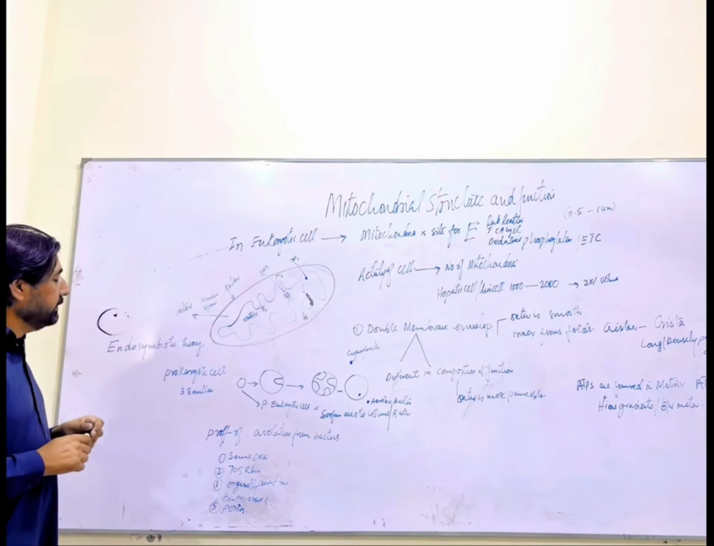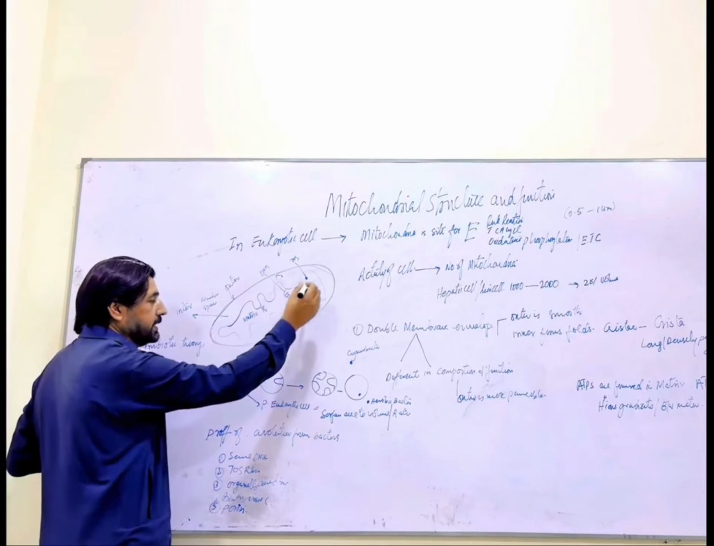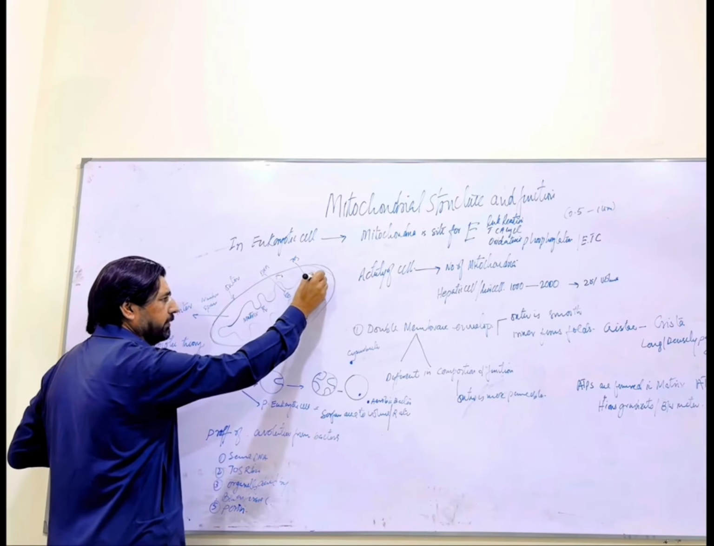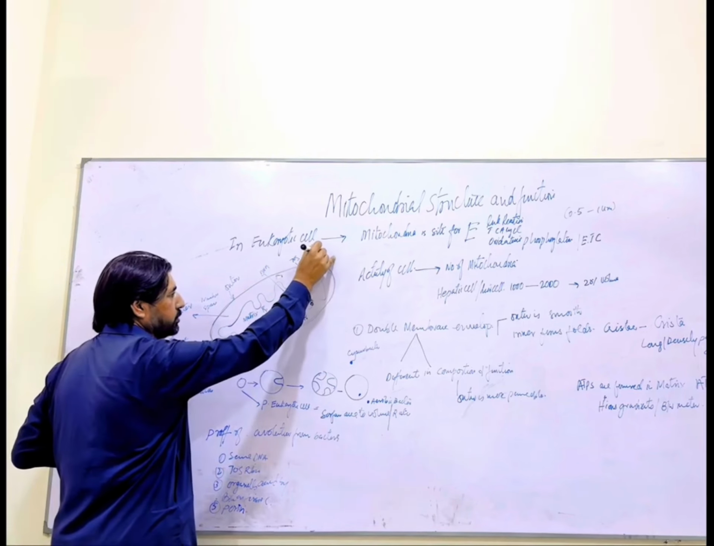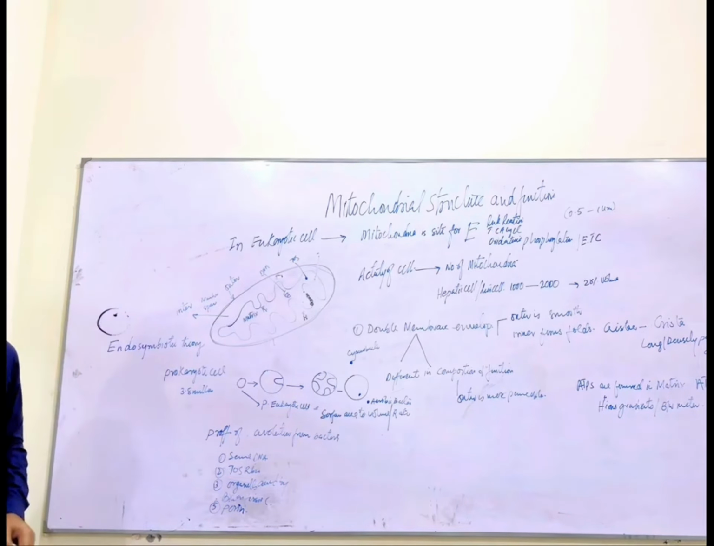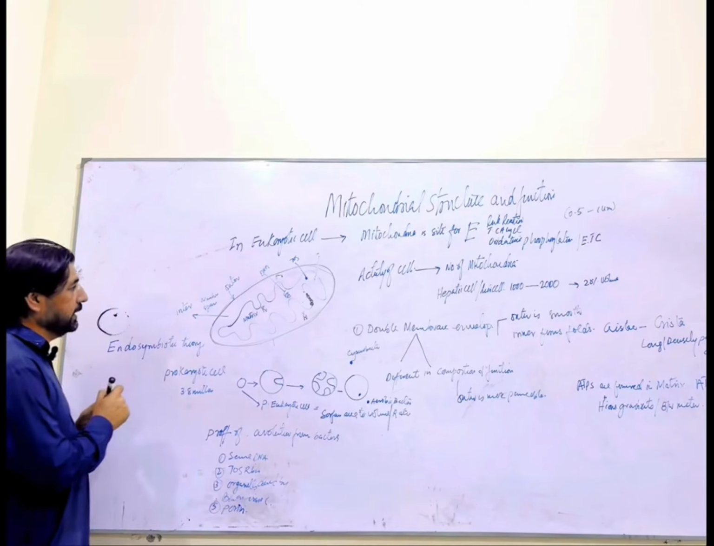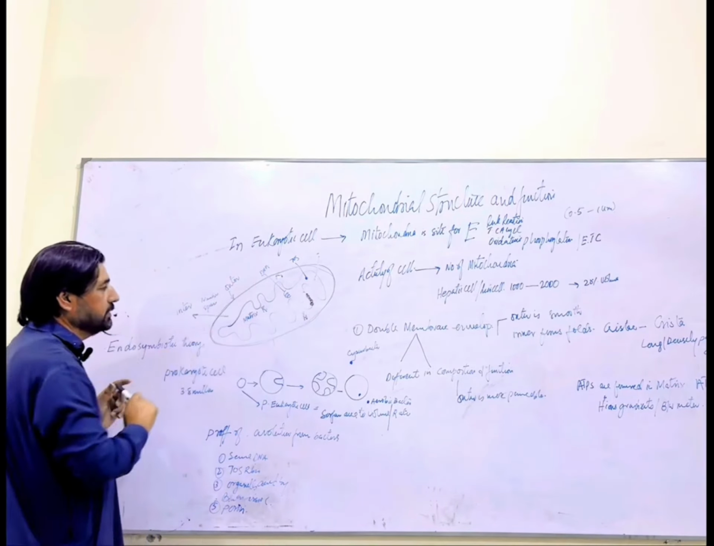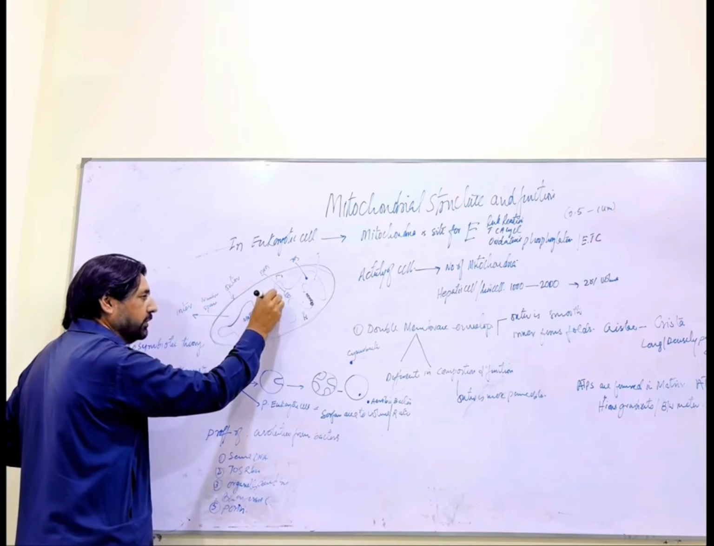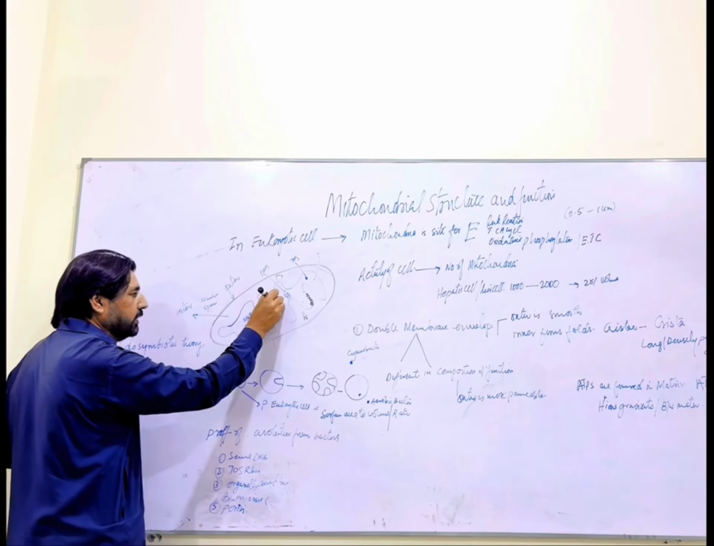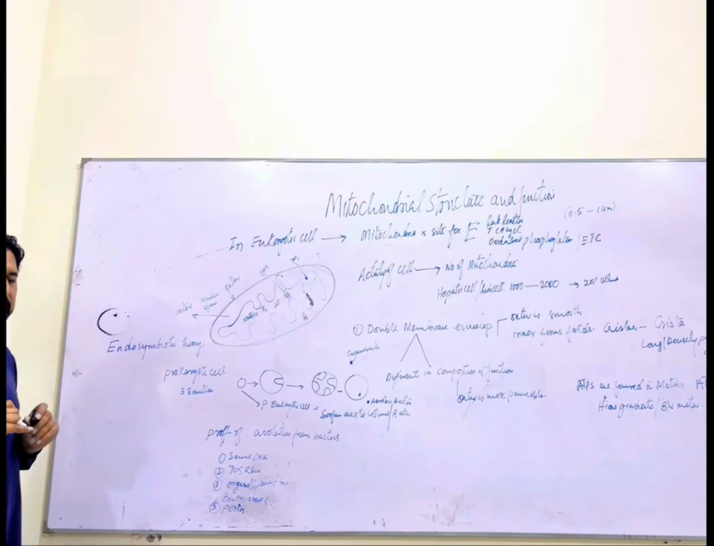Now we say we have multiple different structures we can see inside the matrix. One of the structures is known as ribosomes. So it also contains ribosomes. These are 70S ribosomes which are present in the matrix of mitochondria as well. Mitochondria has another structure as well. It has its own DNA. It has its own circular DNA and its own ribosomes.